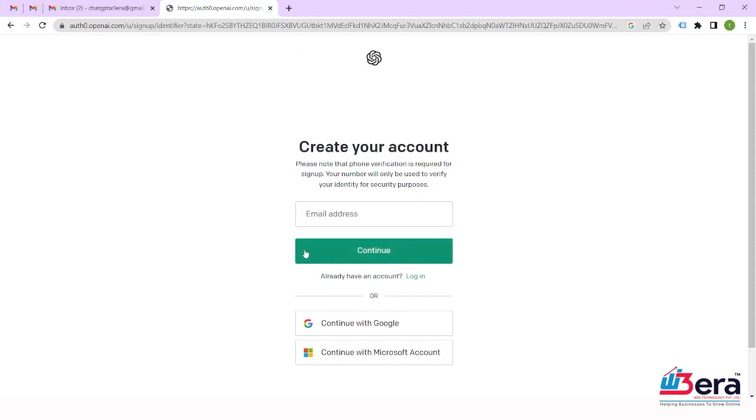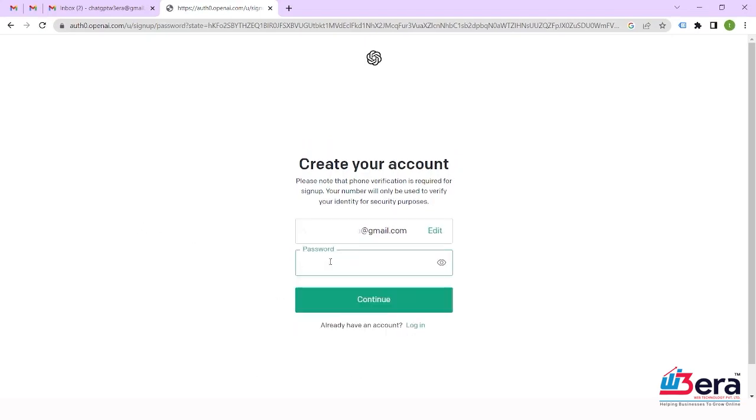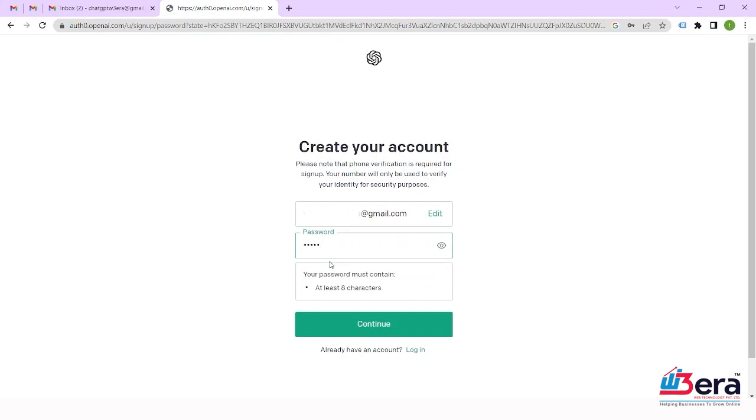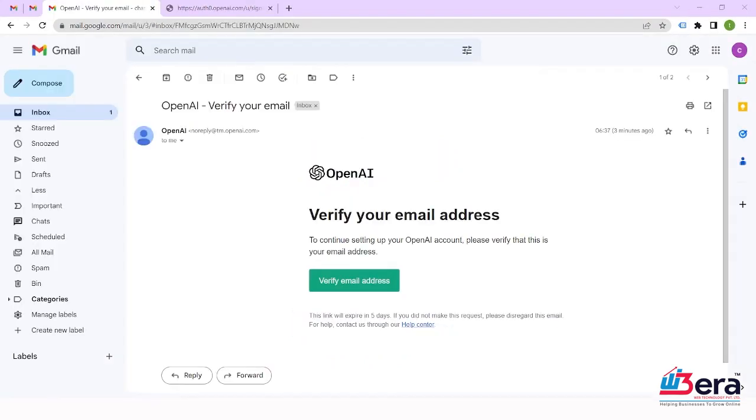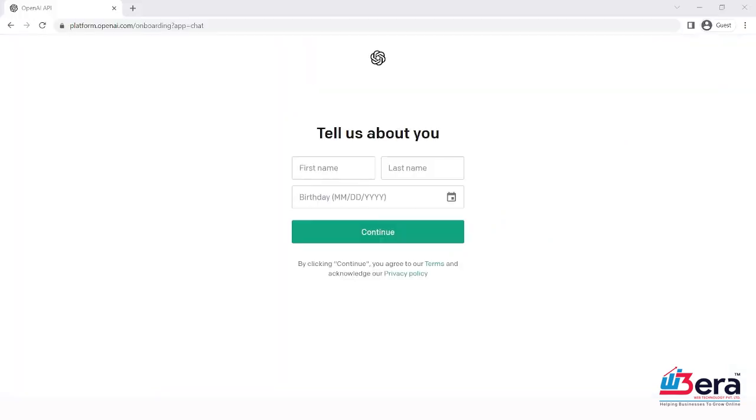After clicking on sign up, you need to add your email address. I'll just put in my Gmail ID, or you can sign up using Google or Microsoft. Now click on continue. Now please generate a strong password including capital letters, small letters, numbers and special characters. Then click on continue. Now you need to complete the verification process by tapping on the link sent to your email. If you didn't receive any email, click on resend email. Okay, verified. Now add your first name and last name, and tap on continue.